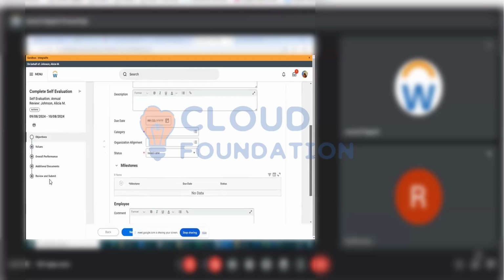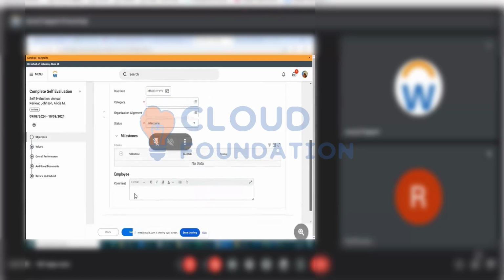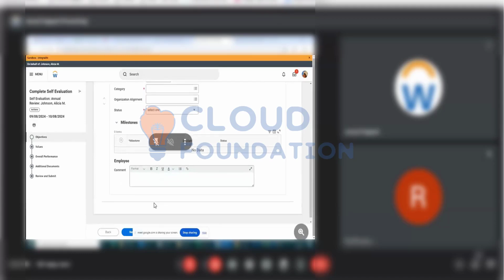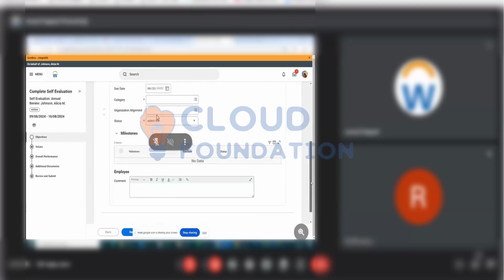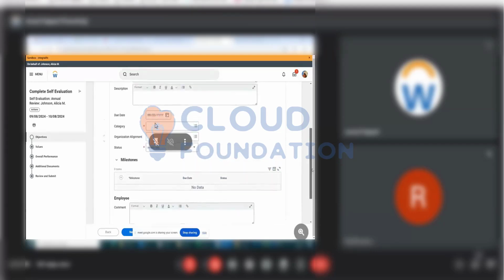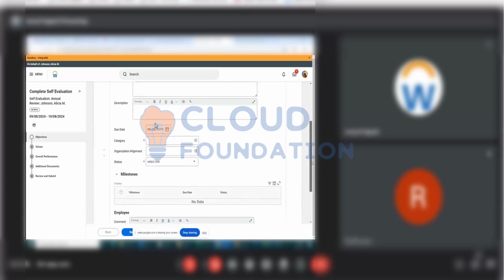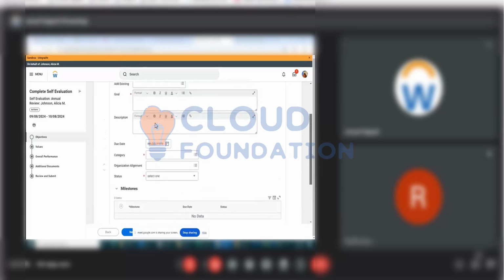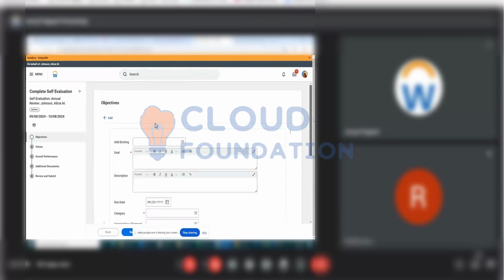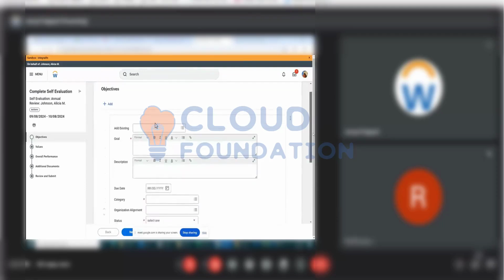If you see here, comment is not mandatory. They might ask you, okay, comment should be mandatory, milestones should not be visible, status should not be visible, category should not be visible, or should be visible. So all these things can be altered. So this is the objective, the first step, basically what the employee is seeing.